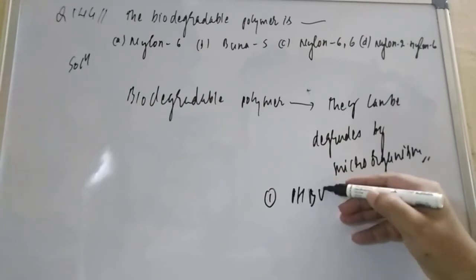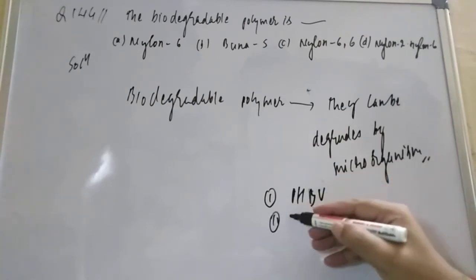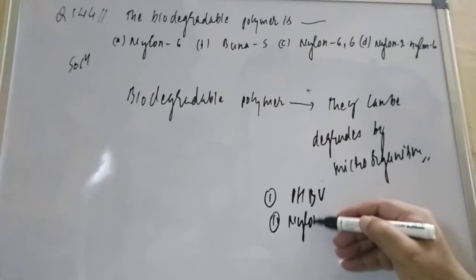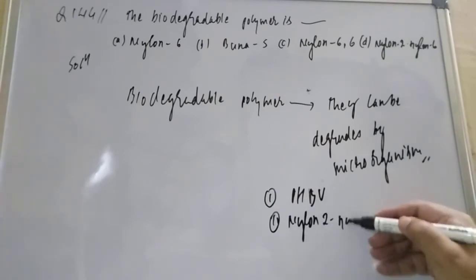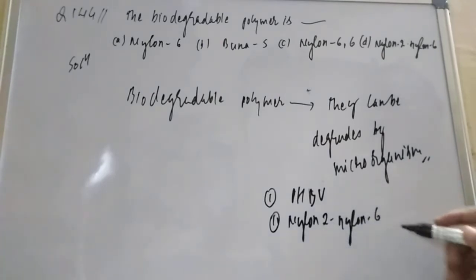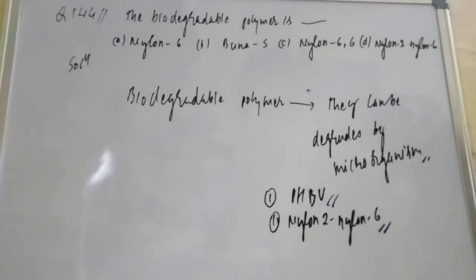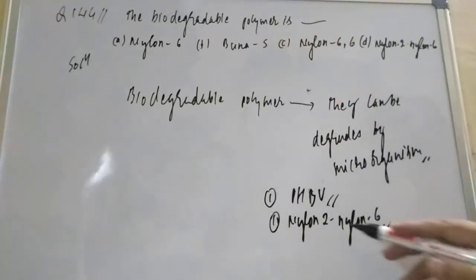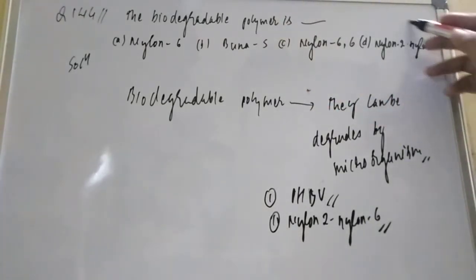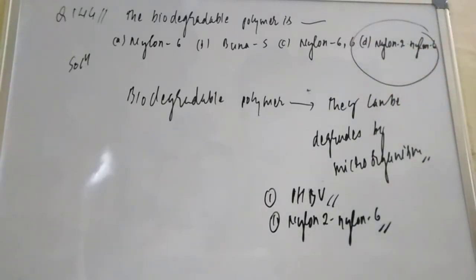This is the first one, and the second one is nylon 2 and nylon 6. These two are also biodegradable polymers. So PHBV is there, and nylon 2, nylon 6 is also biodegradable. So option number D is our correct answer.